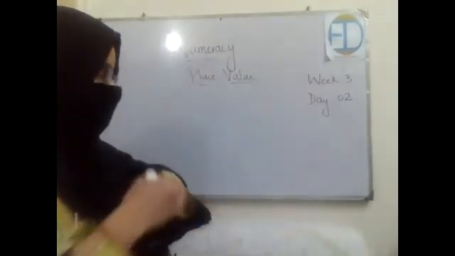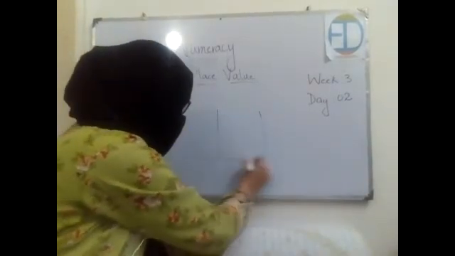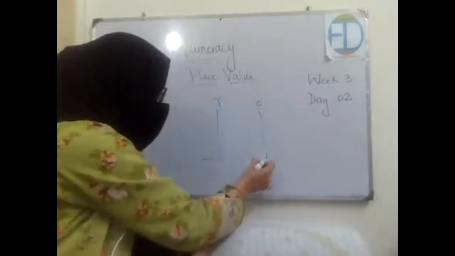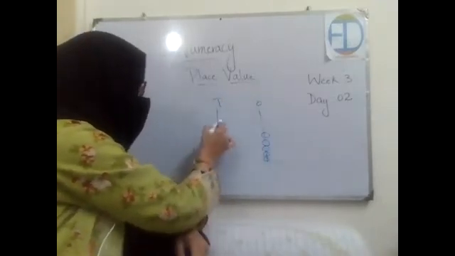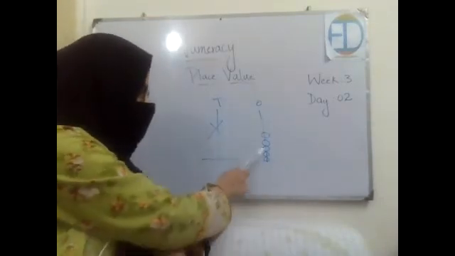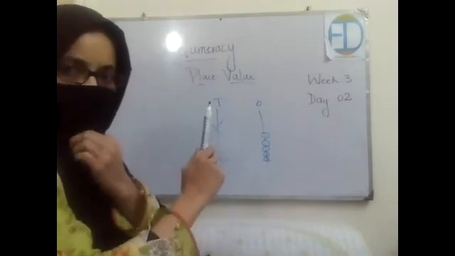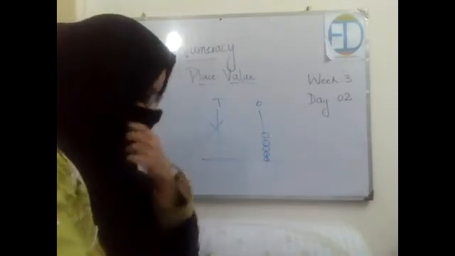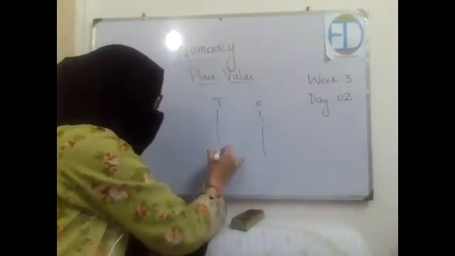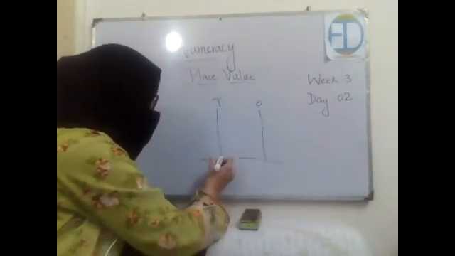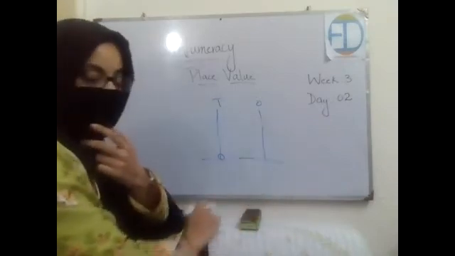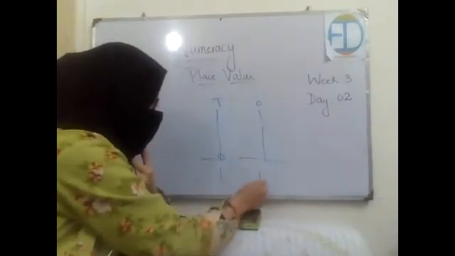Let's draw the abacus again. When this is the ones column and this is the tens column, when I was adding beads on this side, there was no effect on this side, right? Does it affect this side? No. It was only 1, 2, 3, 4, 5, 6, 7, 8, and so on till 9. Now, if I do not add beads on this side, let's say there are 0 beads on this side, and if I add 1 over here, this means there are automatically 9, and by counting them with this, it becomes tens.